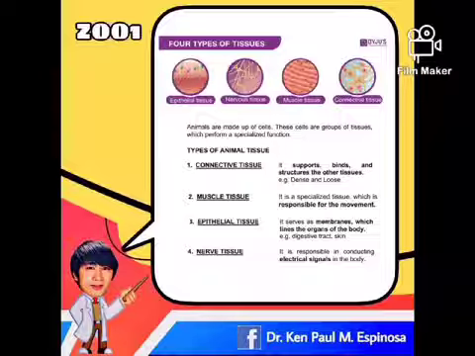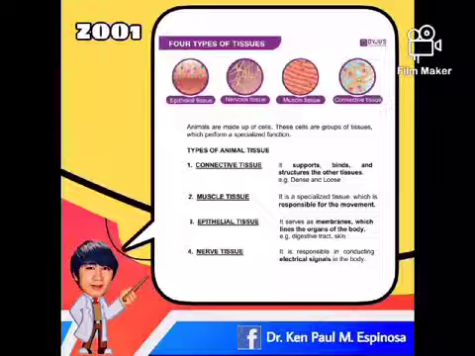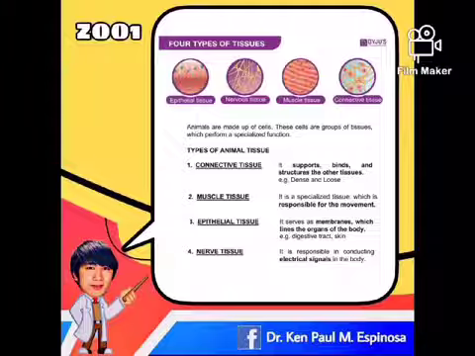Second, we have muscle tissue, which is specialized tissue responsible for movement. So we have three types of muscle tissue. Number one is skeletal muscle, which refers to triceps and biceps; smooth muscle, which refers to internal organs such as kidney, bladder, and liver; and lastly, cardiac muscle, which refers to the heart.